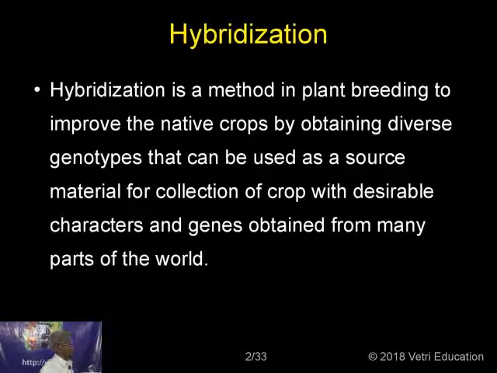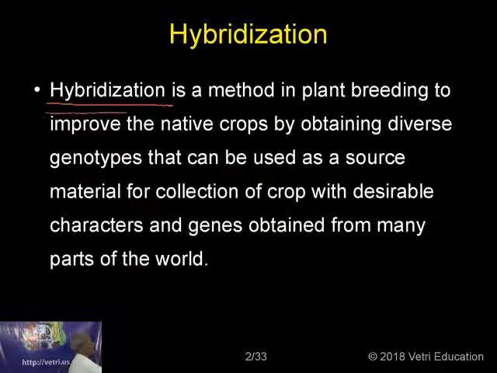So, hybridization is a method in plant breeding to improve the native crops by obtaining diverse genotypes that can be used as a source material for collection of crops with desirable characters and genes obtained from many parts of the world. So we get different crops from different parts of the world, and then we do the hybridization.